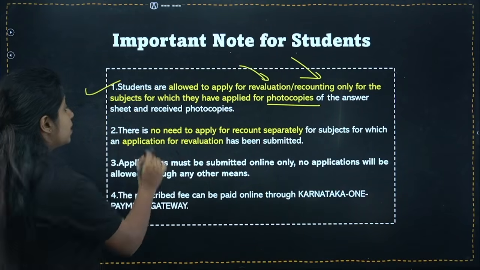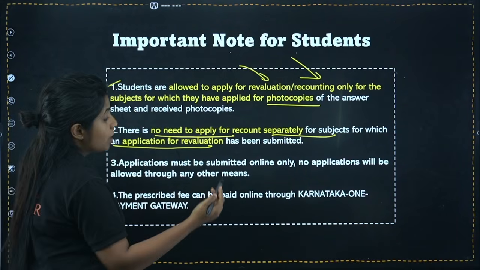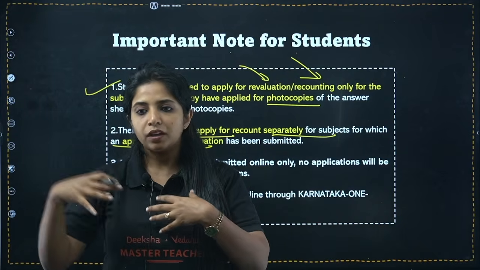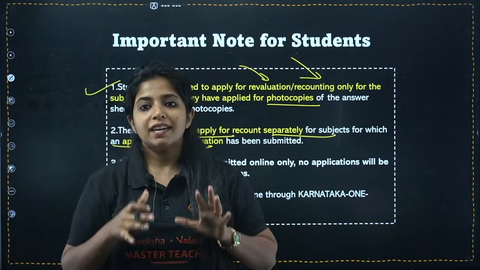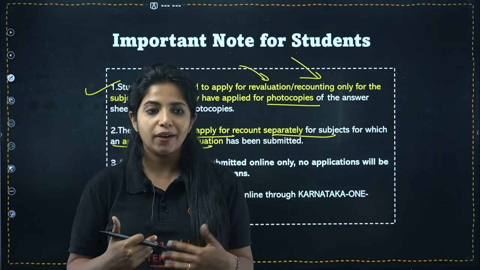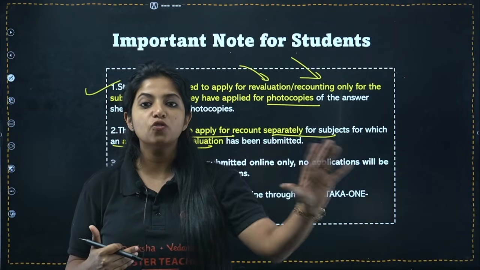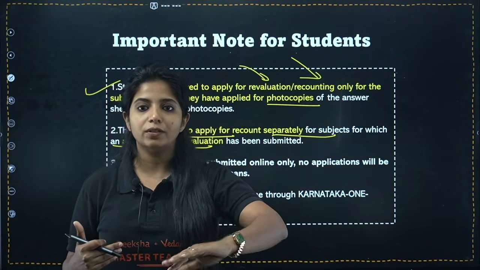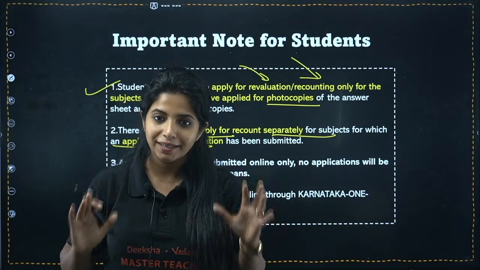Now the next thing is, there is no need to apply for recount separately for the subjects for which you have applied for re-evaluation. For example, again, the math subject, you had got the scan copies and then you had applied for re-evaluation. Now do you need to apply for recounting? No, that is not needed. If you have applied for re-evaluation, a new teacher is going to check the paper from the starting point onwards. So there is no point of recounting out there. So you need not apply for recounting separately in that particular case. I hope that is also clear.